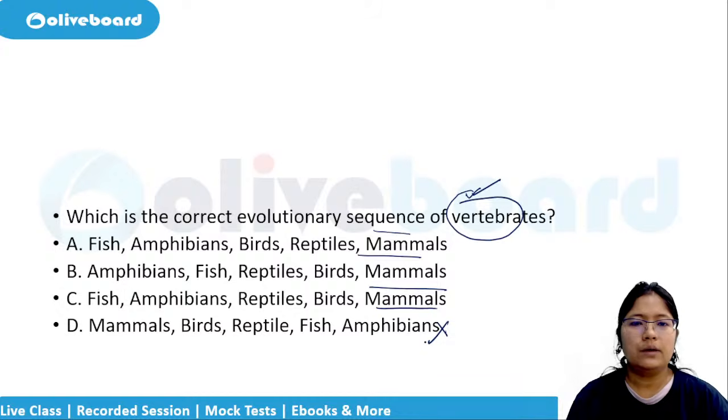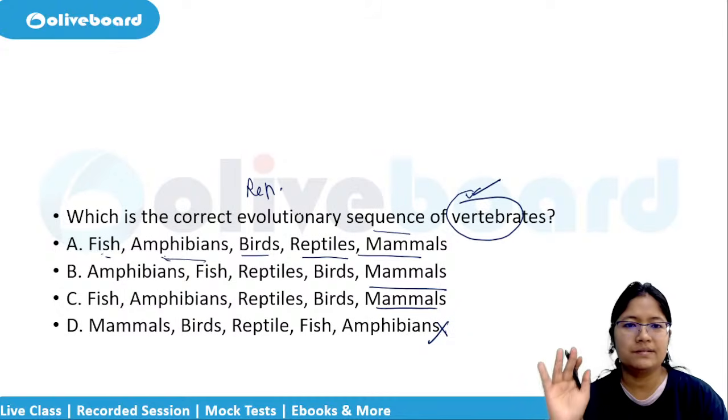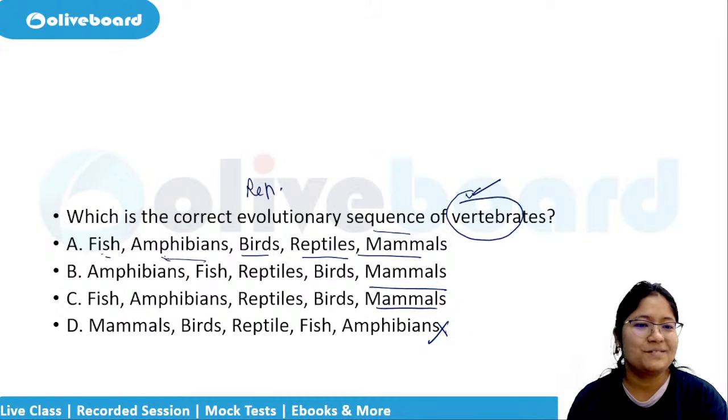Now coming to the rest: fish, amphibian. First fish, then amphibian, till here it is correct. Birds or reptiles? First reptiles, then the reptiles got wings and started flying and they became birds. So this is not correct here.